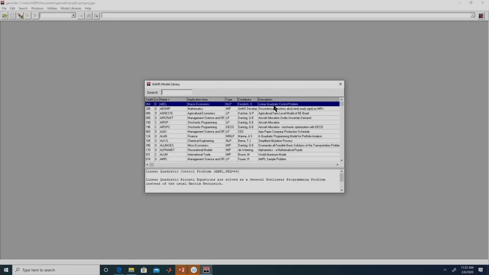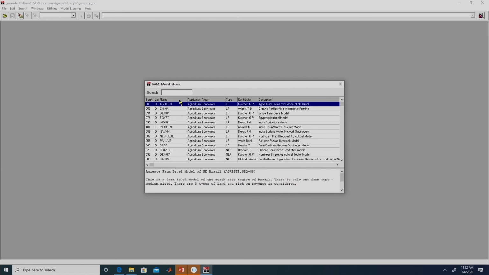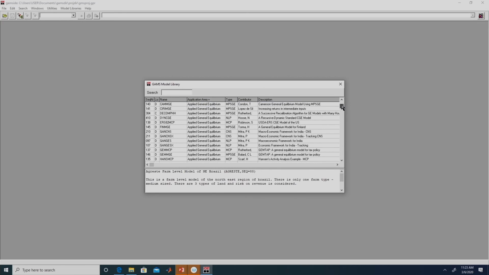Here it is a linear quadratic control problem. So you get some information about the problem over here as well. You can click on any of these columns to arrange according to that column. For example, if we click on this application area, all the problems are listed in alphabetical order.